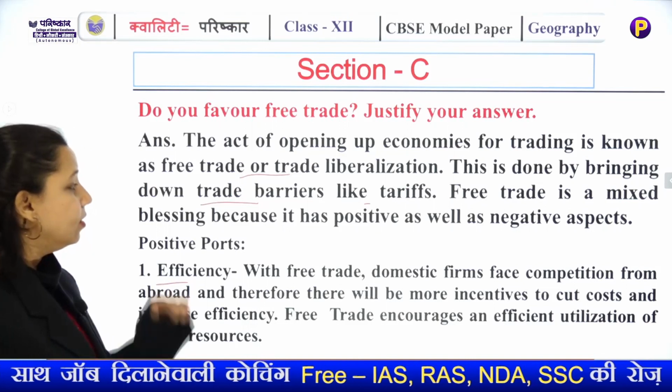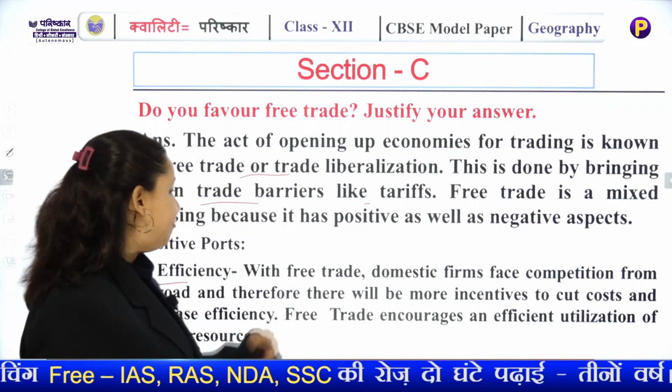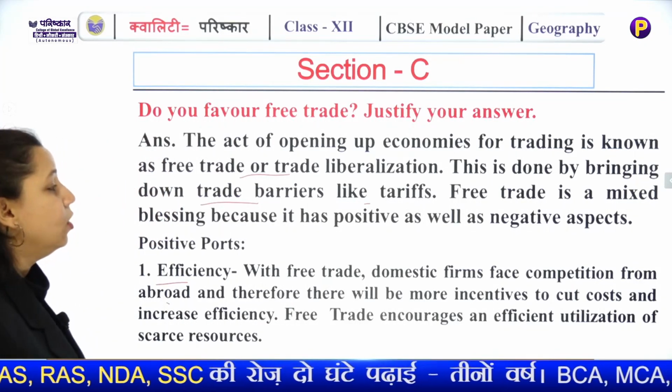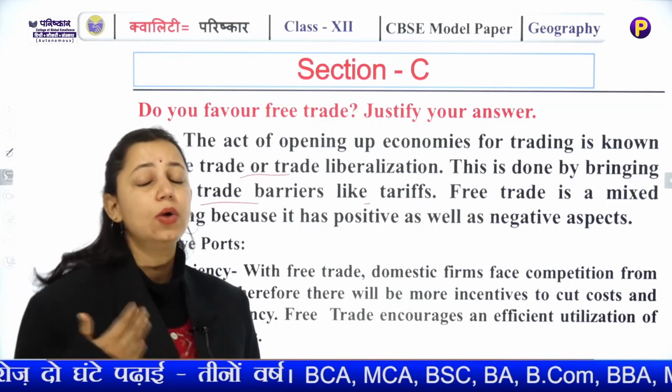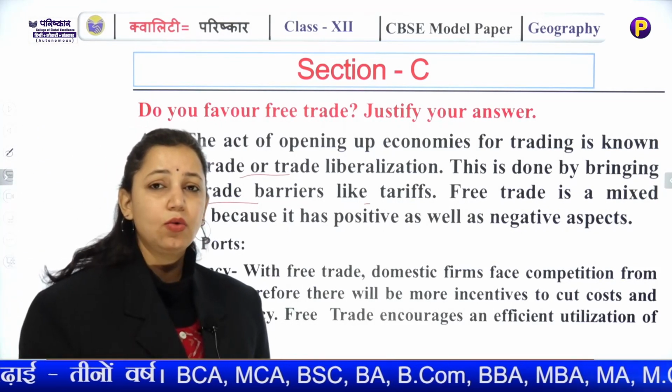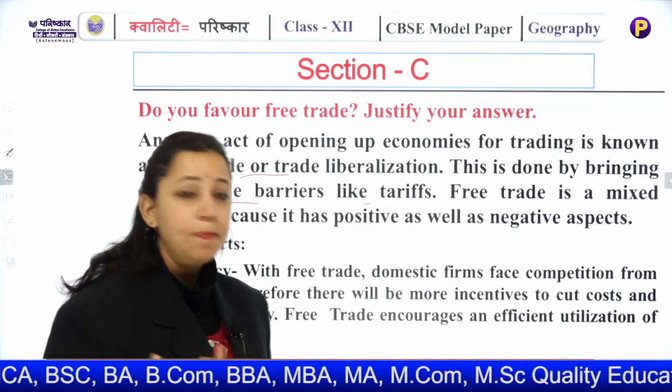With free trade, domestic firms face competition from abroad, and therefore there will be more incentive to cut cost and increase efficiency. Of course, when you are exporting your goods to another country, you tend to increase the efficiency of your own product so that they can sell it more.